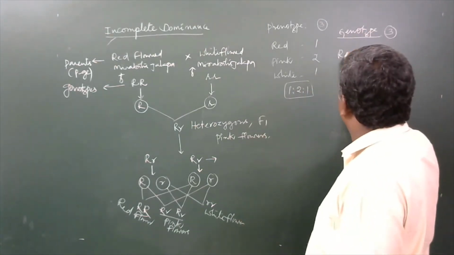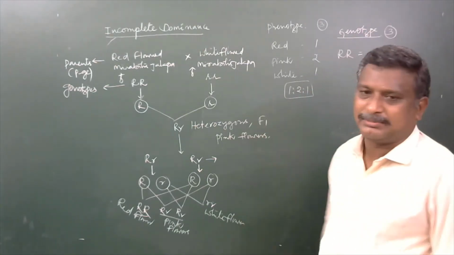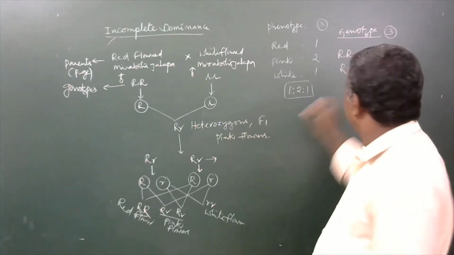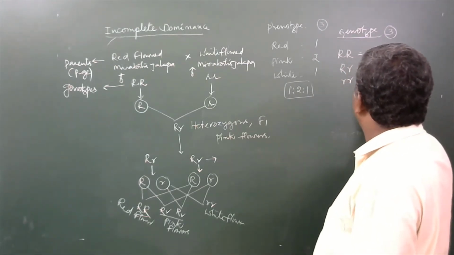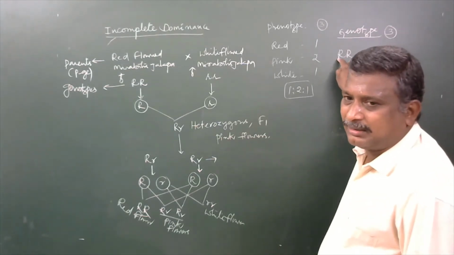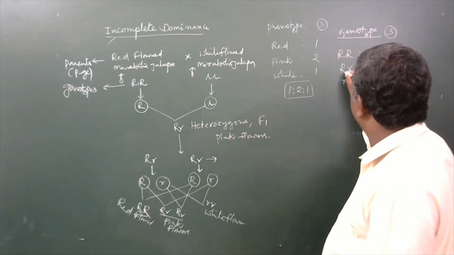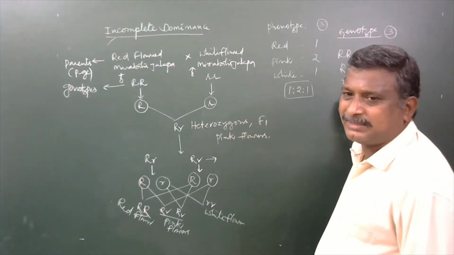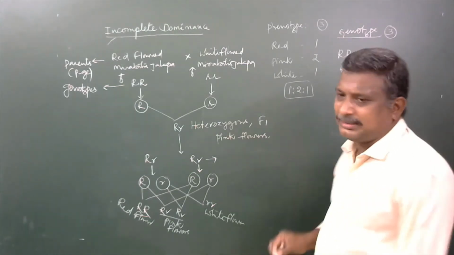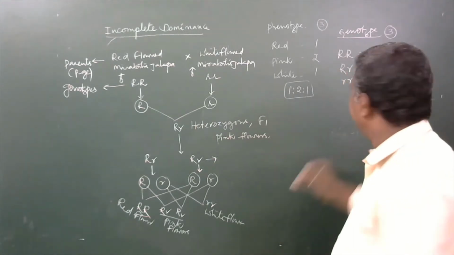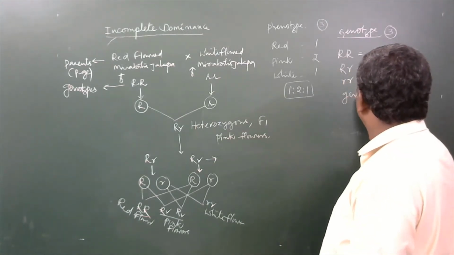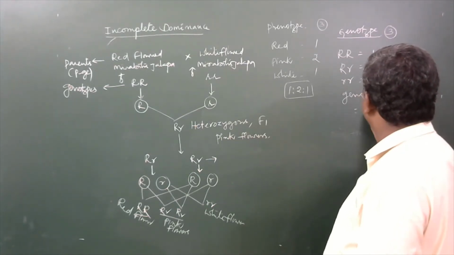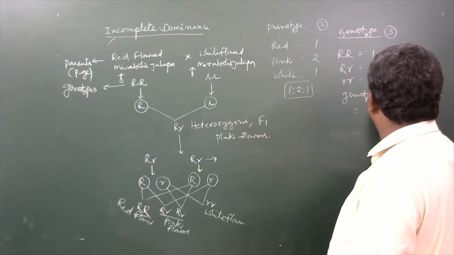They are, one combination is with capital R, capital R, another combination is with capital R, small r, and the third one is small r, small r. How many are with capital R, capital R combination? 1. How many are like capital R, small r? 2. How many are with small r, small r? 1. Means the genotypic ratio here is 1:2:1.